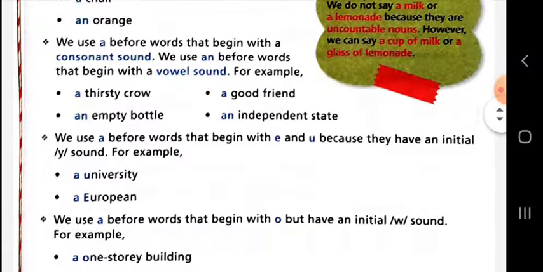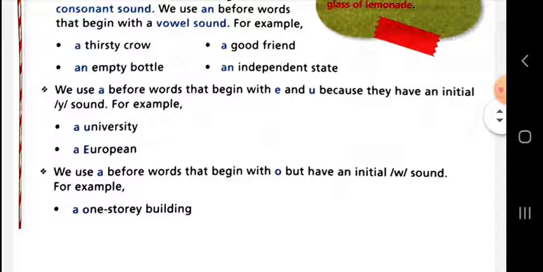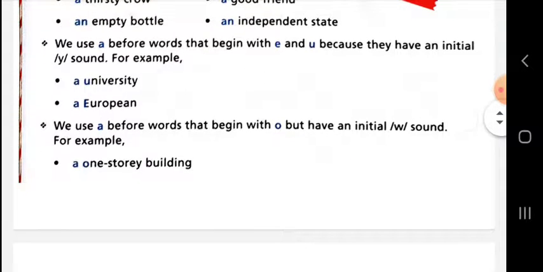Next point, we use a before words that begin with e and u when they have an initial y sound. For example, a university, a Europe. Their sound is consonant, while a vowel is the first letter of these words. The starting letter is a vowel, but their sound is consonant. That is why before consonant-sounding words we have to use a. Here in the next topic that same thing is written.